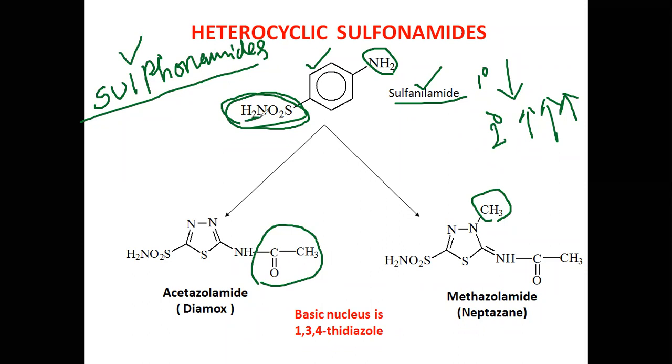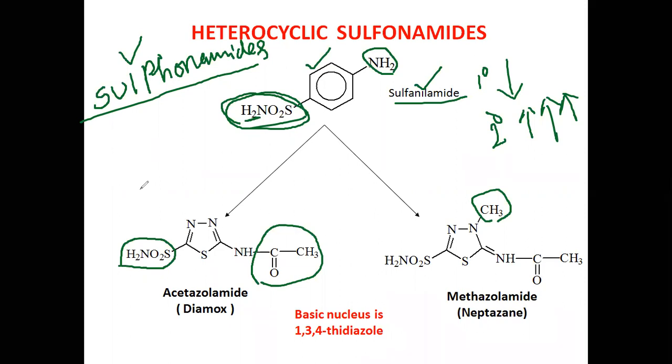So all our drugs acting by carbonic anhydrase have no substitution on the SO2 NH2 group. If there is substitution, the diuretic effect is lost. Students, are you getting any doubt here? Clear?